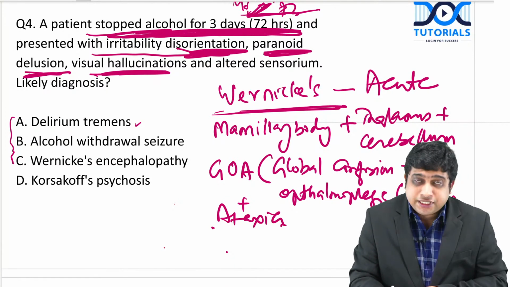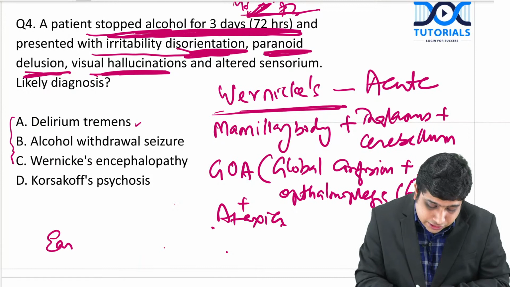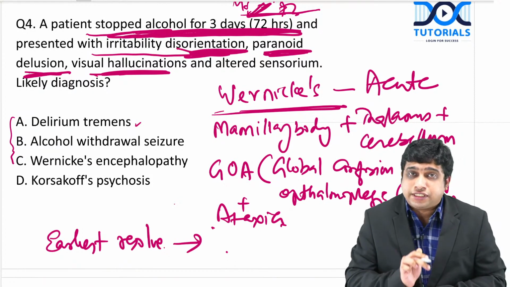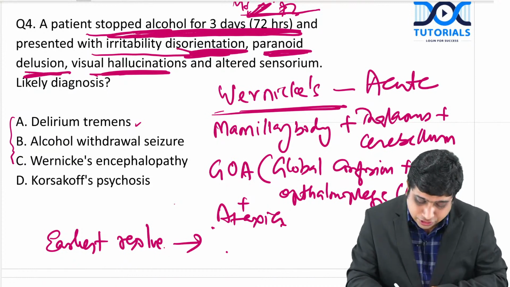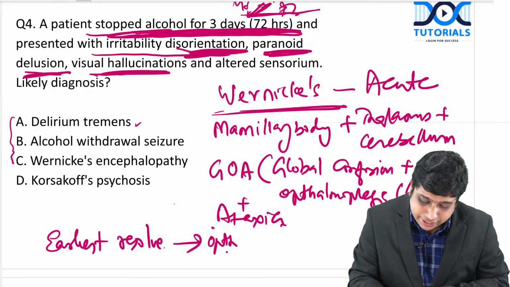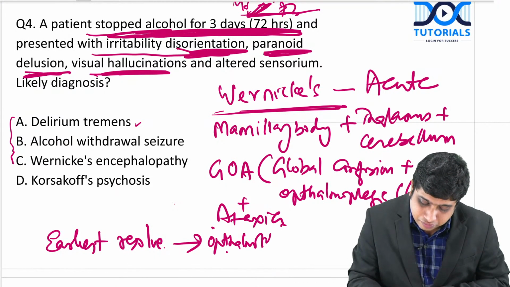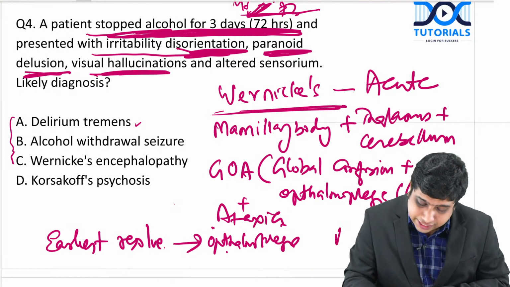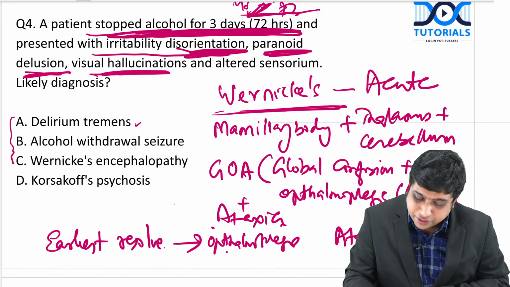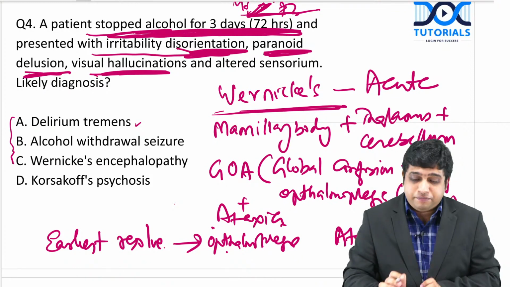It's an emergency condition. With treatment, you give high dose thiamine. The earliest to resolve is the ophthalmoplegia, and what can remain is ataxia. Residual ataxia can be present.